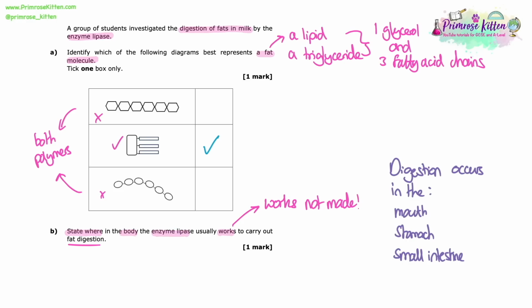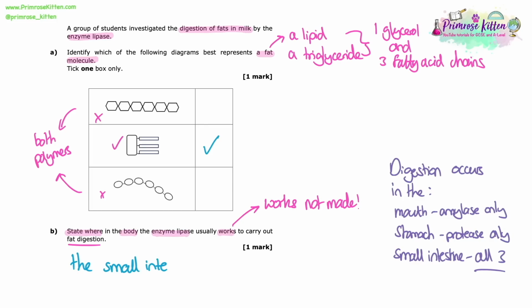So hopefully we should know that digestion occurs in the mouth, the stomach and the small intestine. In the mouth, it's only amylase that works in there. In the stomach, it's only the protease enzymes that work in there, whereas in the small intestine, all 3 of them work: the amylase, the protease and the lipase. So in terms of where the lipase actually works, it's only the small intestine. And we have to make sure we put the small intestine, you can't just put intestine.